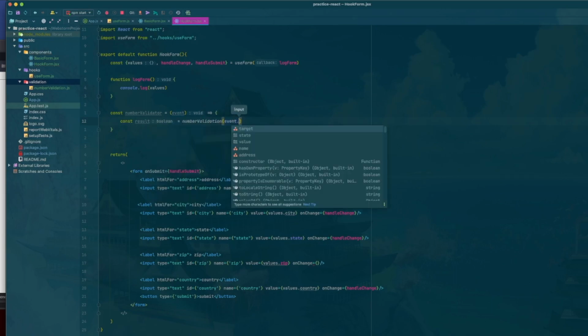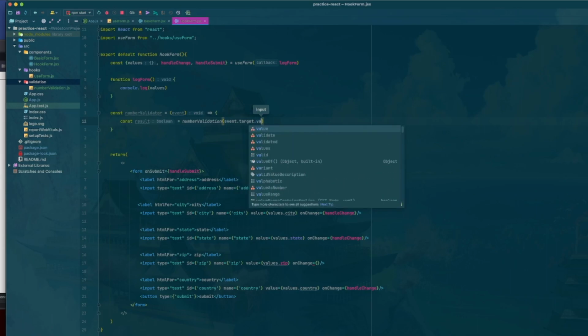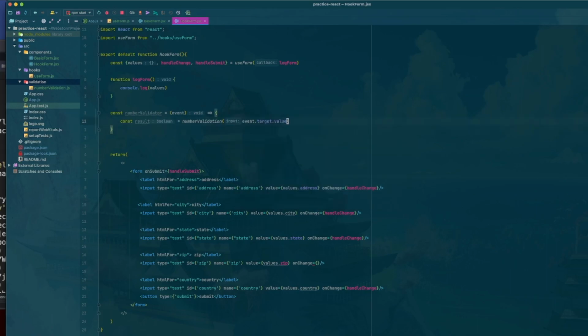Input is going to be the event dot target dot value.